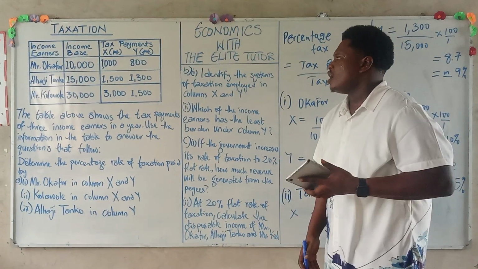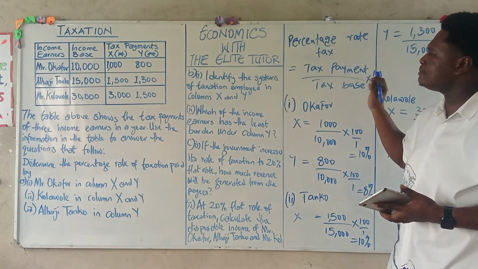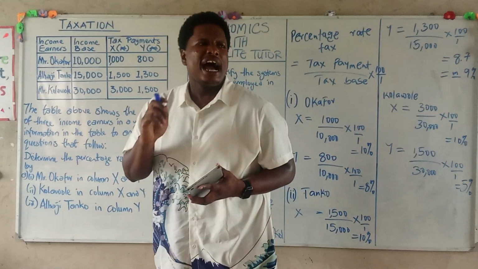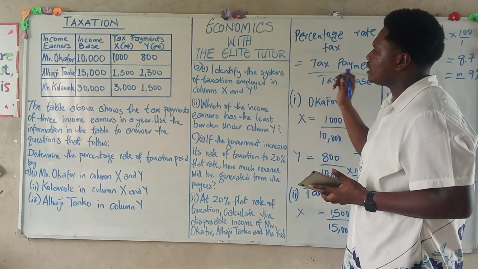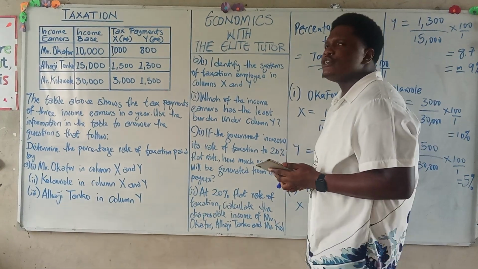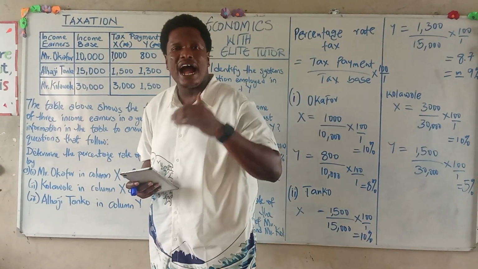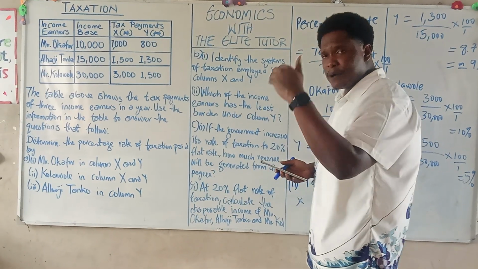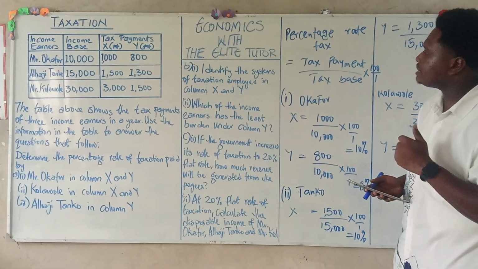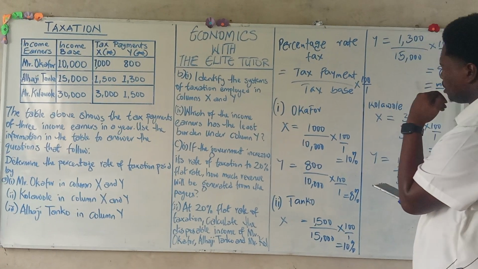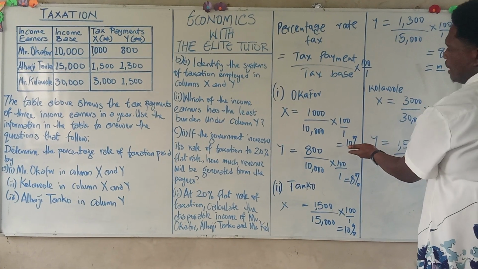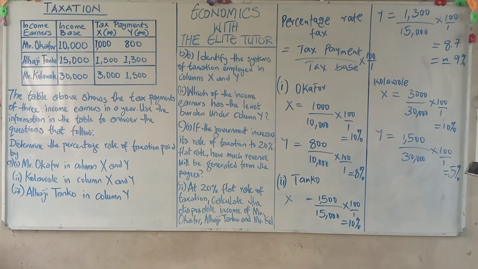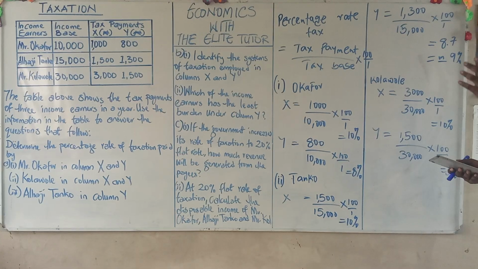Now we move to question B. Question B says, identify the systems of taxation employed in column X and column Y. Don't forget, at the beginning of this video, I explained that we have three systems of tax: the progressive, the proportional, and then the regressive. Now, let's look at our column X. For column X, from Mr. Okafor, we have 10%. Column X, from Mr. Tanko, we have 10%. And for column X, from Mr. Kolawole, we have 10%. Now, what can we say?